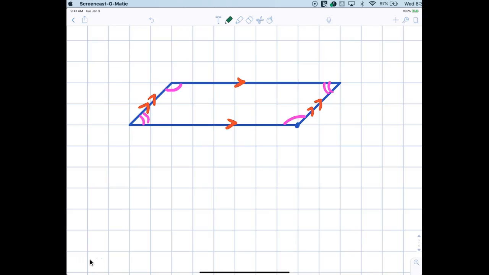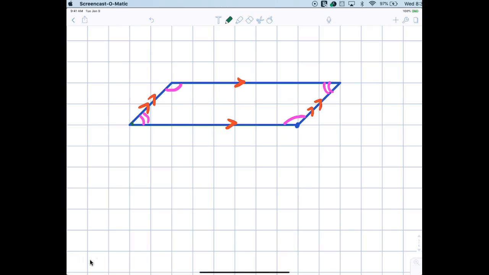Now I'm actually asking you to pay attention up here and stay with me and tell me you understand so far that consecutive angles are supplementary, which means opposite sides are what? Congruent. Now we're going to prove real quick that opposite sides are congruent. So how do we do that? Let's look over here.